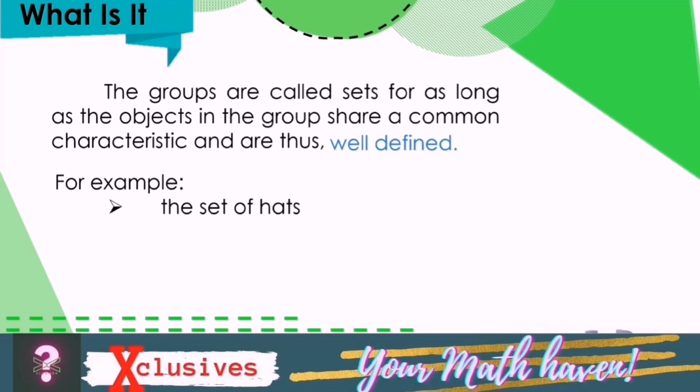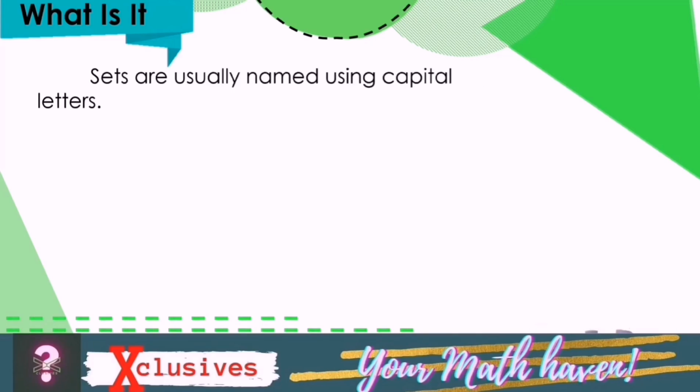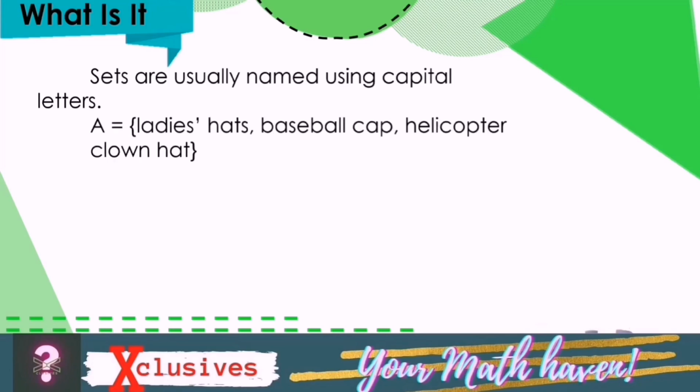If you were to list the elements of the set of hats, the set could be denoted as this. Set of hats equals ladies' hats, baseball cap, helicopter clown hat. Sets are usually named using capital letters. So let's name this set as A. Then we have set A equals ladies' hats, baseball cap, helicopter clown hat.